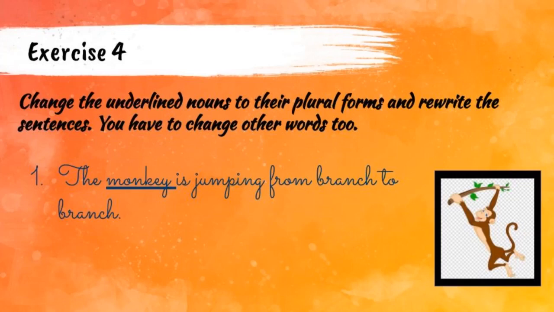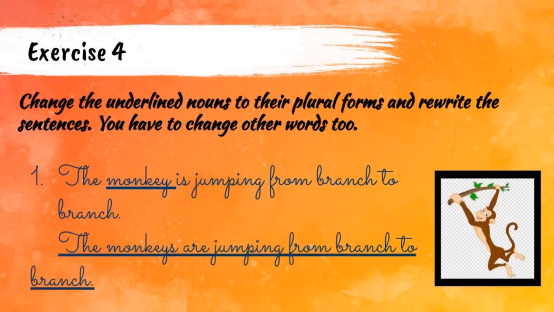The first one is the monkey is jumping from branch to branch. In this sentence, we are talking about one monkey. So, monkey is the underlined word and it is a singular noun also. So, what is the plural form of monkey? Yes, you are right. That is monkeys. Okay, let us see how to write the monkeys. Monkeys. Okay, is will be changed as are. Jumping from branch to branch. The monkeys are jumping from branch to branch. This is the correct answer for the first one.